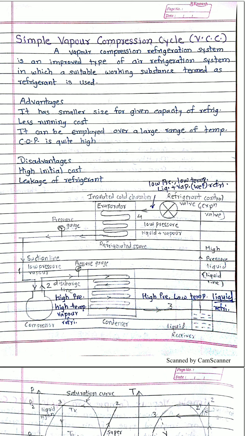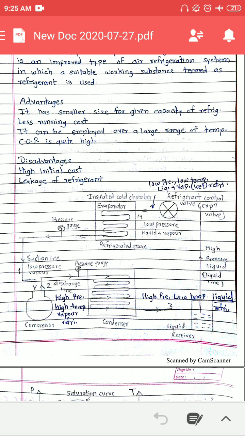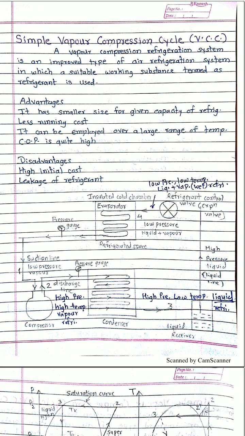Also, the COP of the system is quite high. Here the phase change process takes place, so a much larger amount of heat can be rejected and absorbed. As the running cost and running power are less, the COP of the system is very high. These are a few advantages of the vapor compression refrigeration system over the Bell-Coleman system.